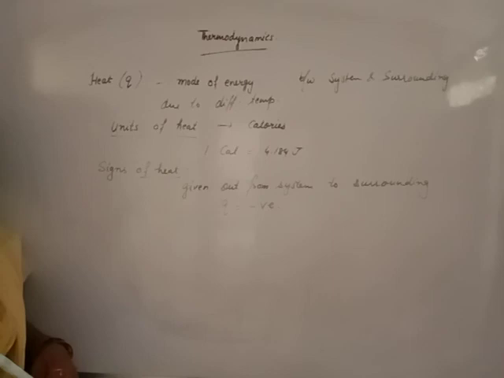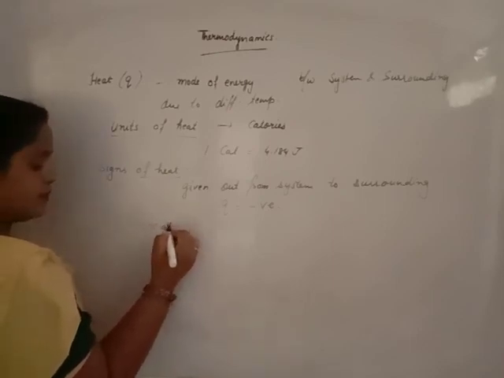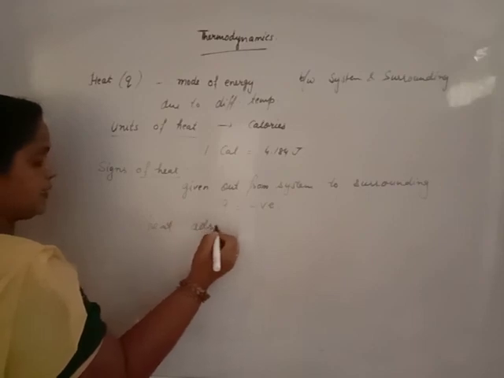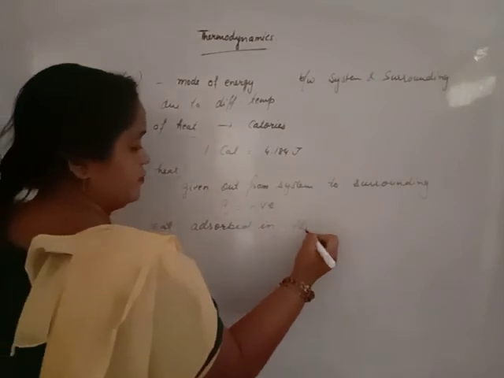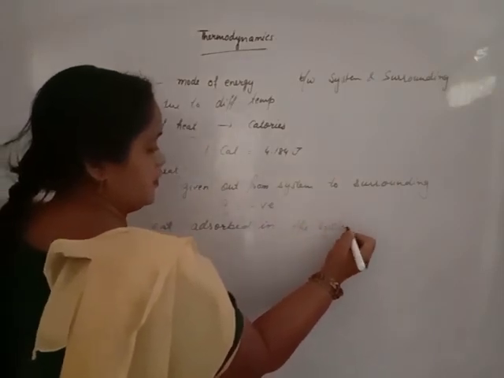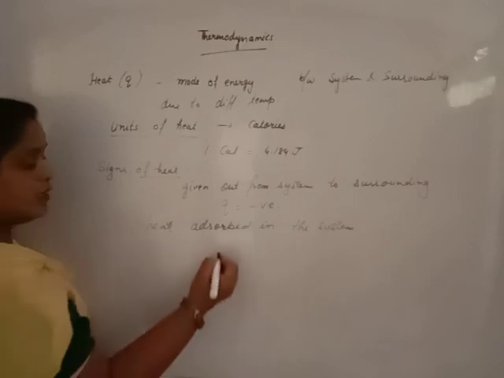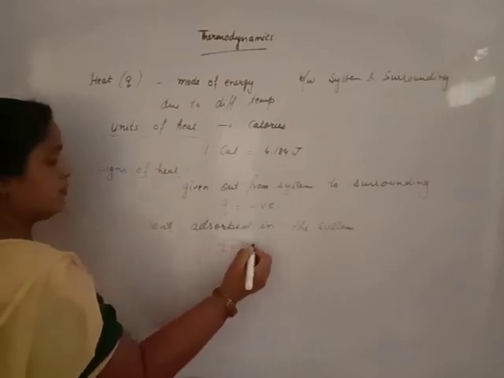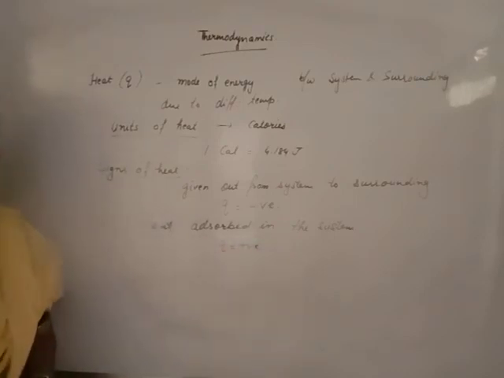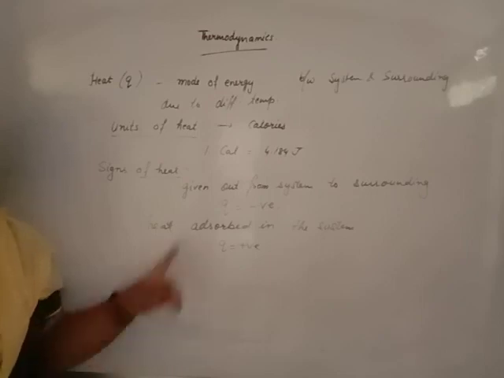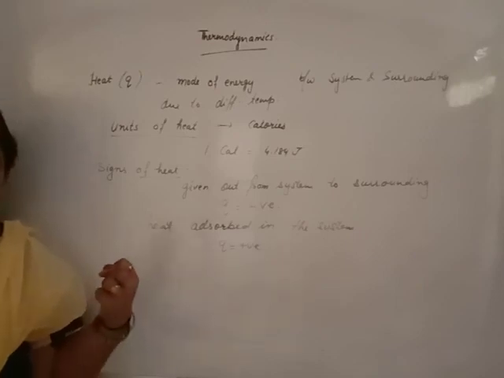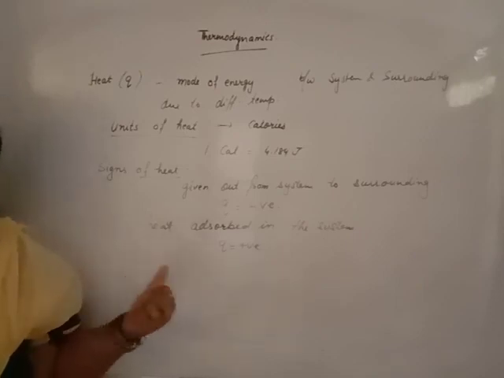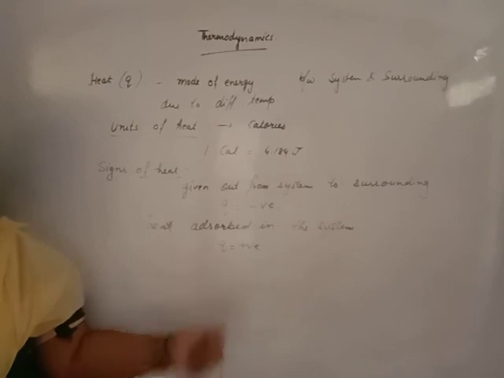If heat is absorbed by the system from the surrounding, then Q is positive. If heat is given out, that means the reaction is exothermic. For an exothermic reaction, Q is negative. If heat is absorbed, that means an endothermic reaction. For an endothermic reaction, heat is positive.